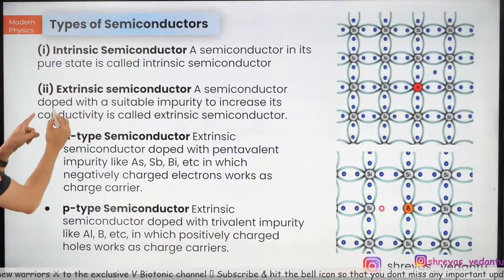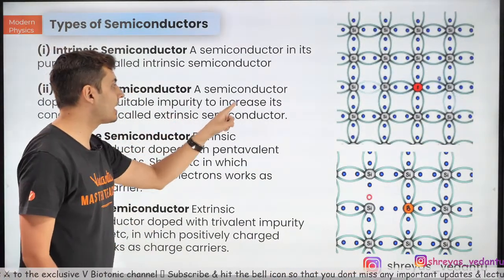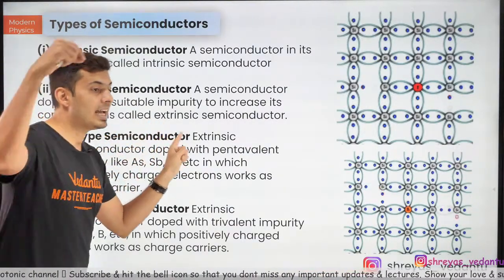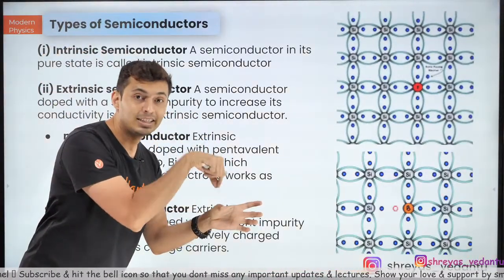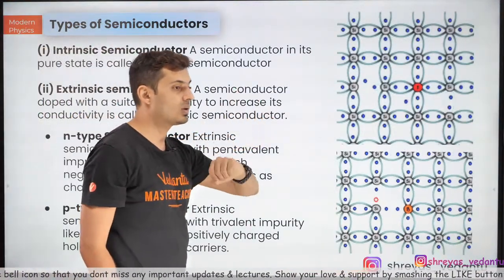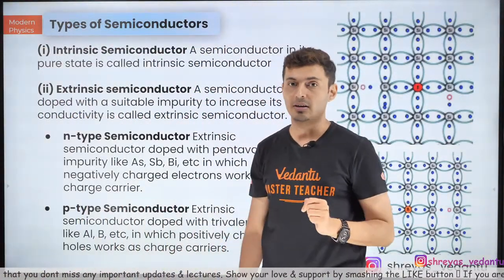It is doped, adulterated with a suitable impurity to increase the conductivity, and that is external: you have changed something by doping it. You have doped it by an external factor. That's why it's called an extrinsic semiconductor.